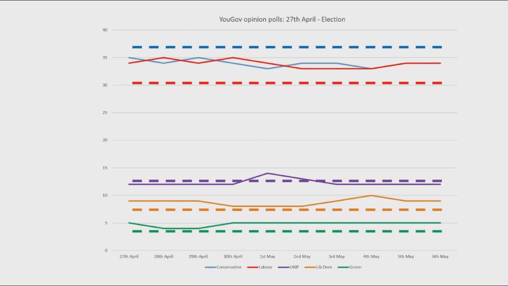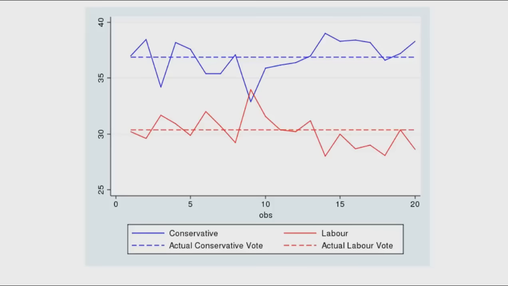Well, what would we expect opinion polls to look like? Would we expect it to always lie exactly on the actual vote share? Well, of course we wouldn't expect it always to lie on the actual vote share because of sampling variation. But in order to examine what it might look like, I've simulated some opinion polls. I've simulated opinion polls where I've randomly sampled 1,000 people with similar voting intentions as a population to the UK population at present. So here we can see our simulated samples of opinion polls.